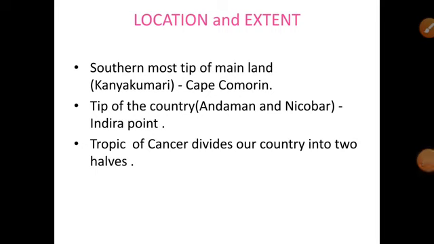Next is location and extent. India is located in northeastern hemisphere. The southernmost point of the country, that is, when you consider our whole country, including the Union territories, it is located in Andaman and Nicobar, and this point is also called Indira Point. In our mainland, the southernmost point is located in Kanyakumari, and this point is also called Cape Comorin.